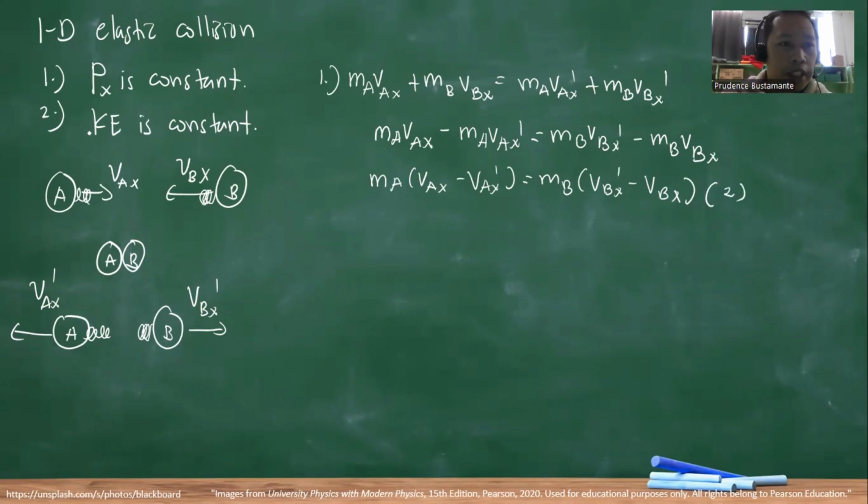From the kinetic energy, since the kinetic energy is constant, we can write Ka plus Kb is equal to Ka prime plus Kb prime.